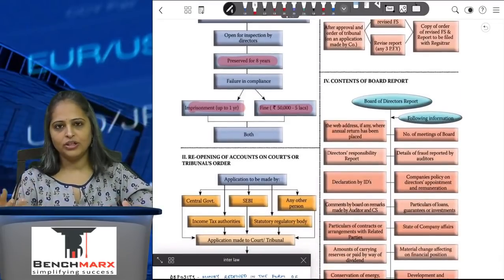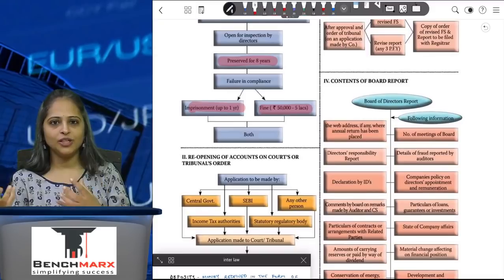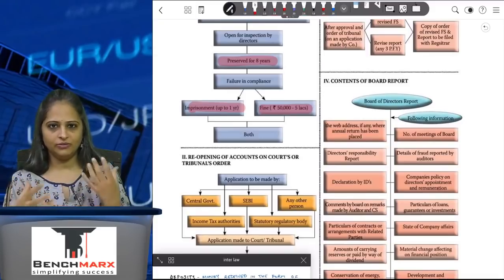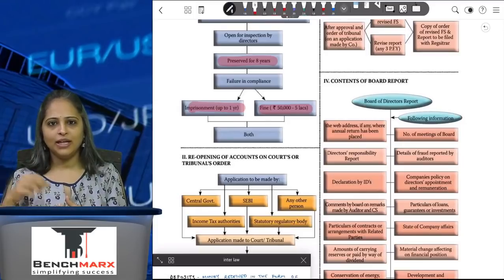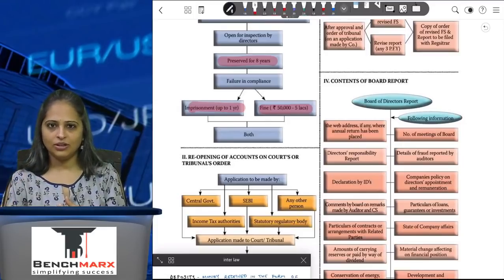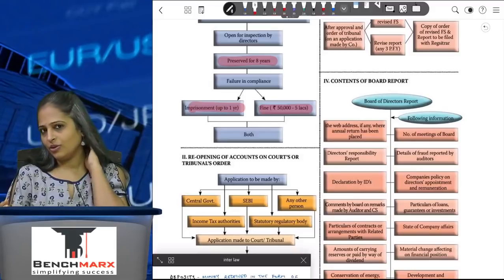Then coming to the board of directors report. The board of directors are the people who are actually functioning the company or taking care of the company. So they are responsible and answerable to the shareholders and to the company, and they have to give the board of directors report.